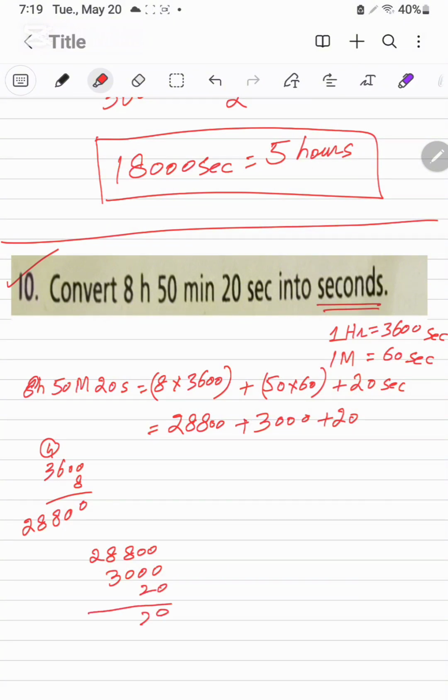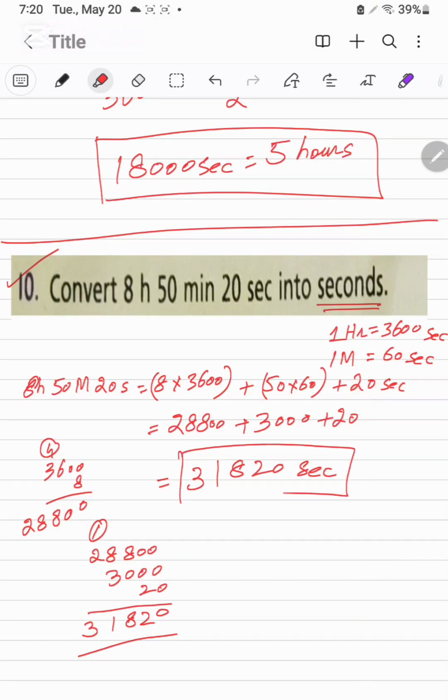It will be the 0 2 8. 8 plus 3 it is 11 plus 1 it is 3. It is 31,820 seconds. It is the final answer in seconds.